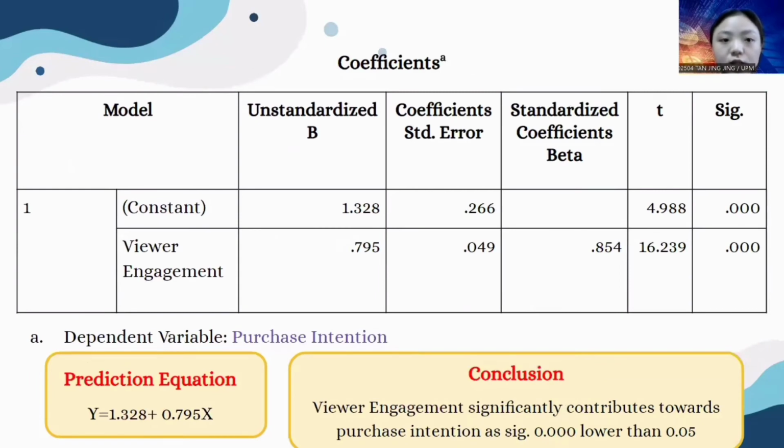For the coefficients, the prediction equation is y equals 1.328 plus 0.795x. For every 1 unit increase in viewer engagement, score x, the purchase intention y will increase by 0.795 unit. If the significant value is less than 0.05, the hypothesis is supported. The table shows that the significant value is 0.000 and we need to divide it by 2, because our research has a directional hypothesis, as a one-tailed test. As a result, the hypothesis is supported because the significant value is 0.000.